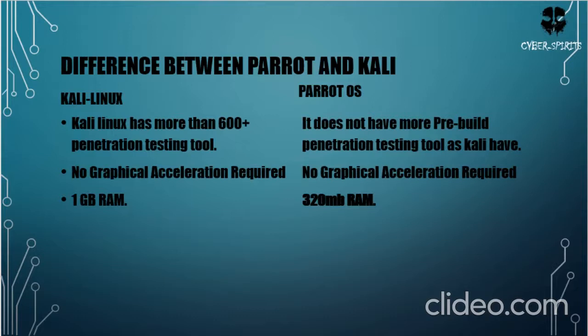Difference between Parrot and Kali. In Kali Linux there are more than 600 pre-built penetration testing tools. No graphical acceleration required. At least 1 GB RAM required. In Parrot OS, it does not have as many pre-built penetration testing tools as Kali has. It also has no graphical acceleration required. It needs only 320 MB RAM.